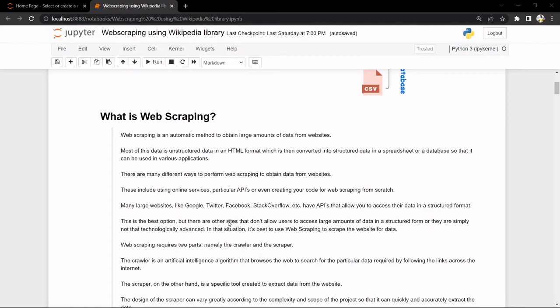Most of this data is unstructured, for example, it may be in HTML format. Then you have to convert it into structured data so that you can store it in a spreadsheet, Excel file, CSV file, JSON file, or even in a database, for example, SQL, MongoDB, etc. So there are various methods to perform web scraping.